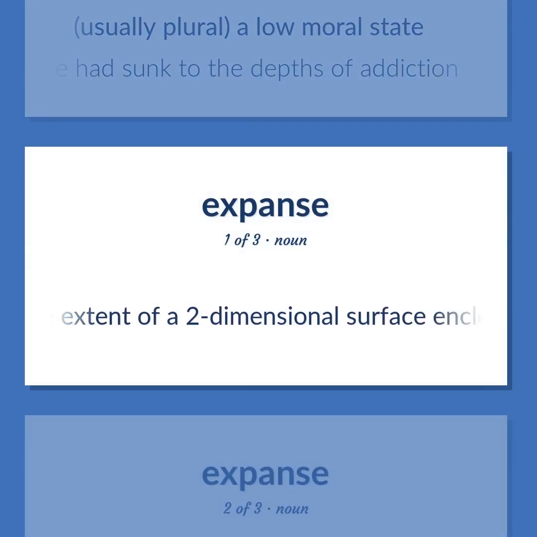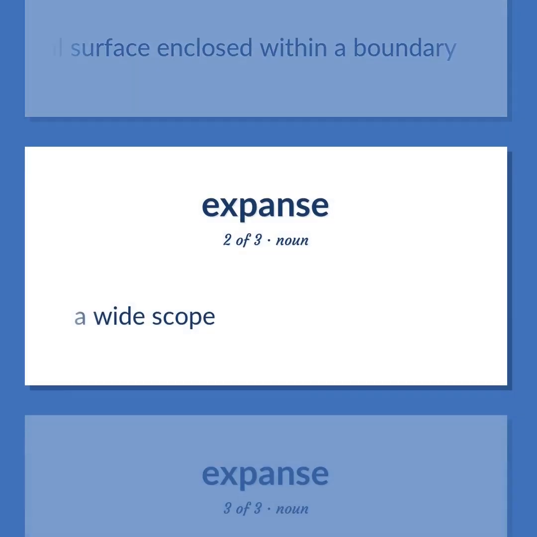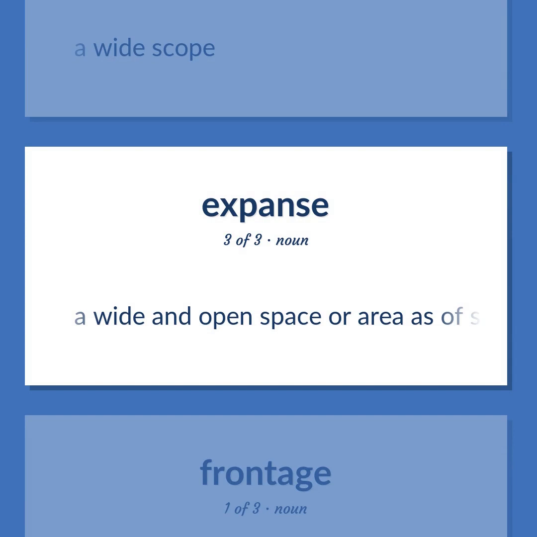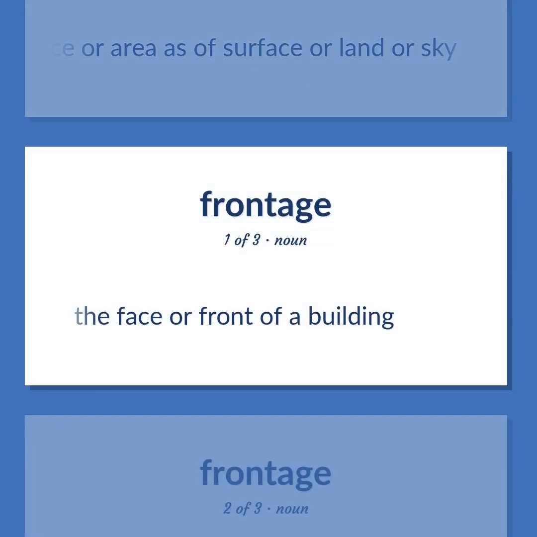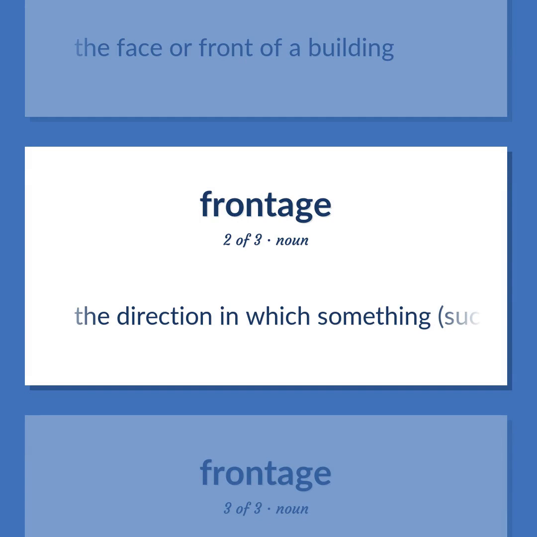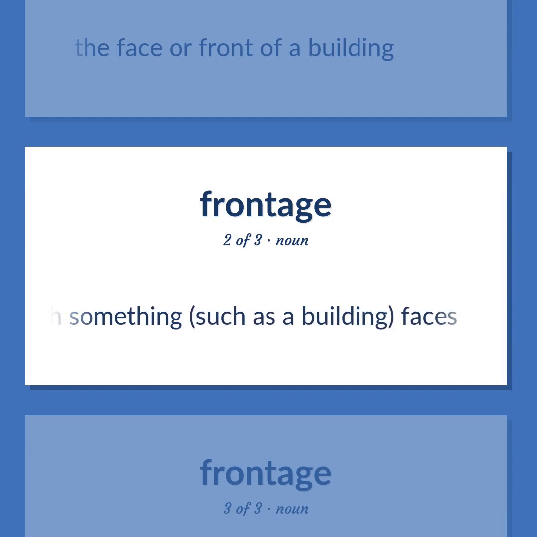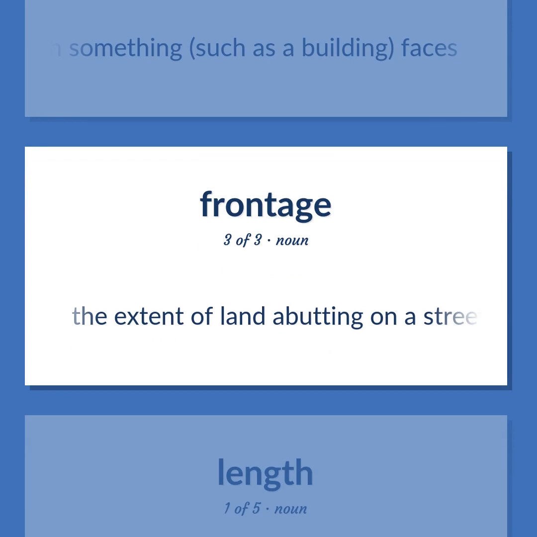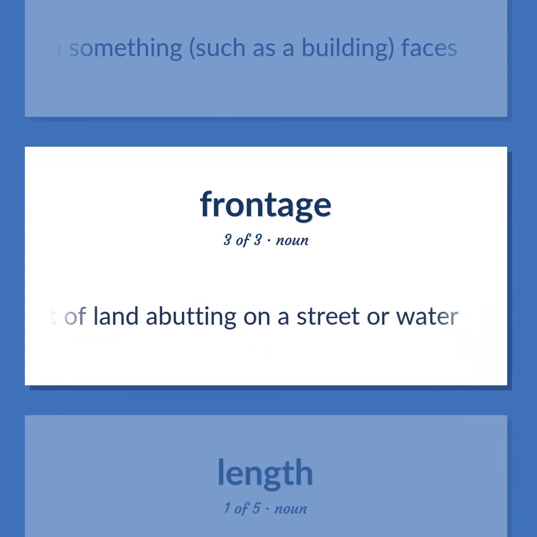The extent of a two-dimensional surface enclosed within a boundary. A wide scope. A wide and open space or area as of surface or land or sky. The face or front of a building. The direction in which something, such as a building, faces. The extent of land abutting on a street or water.